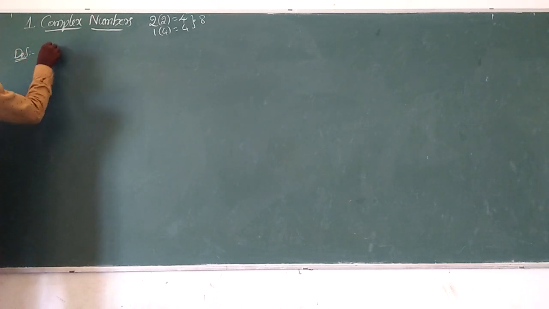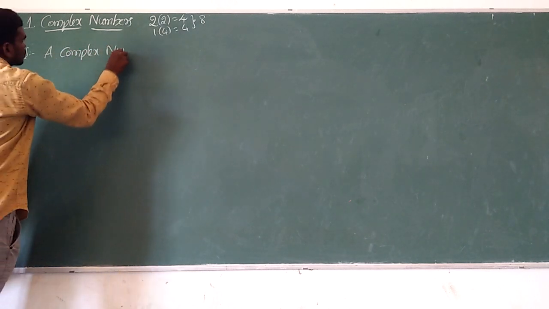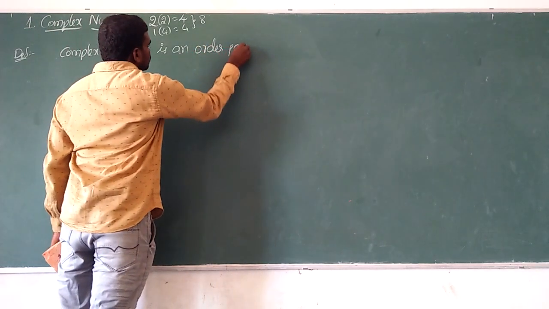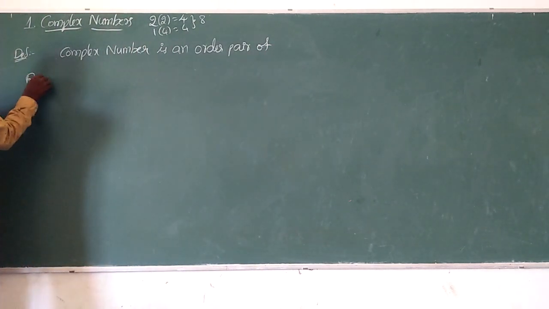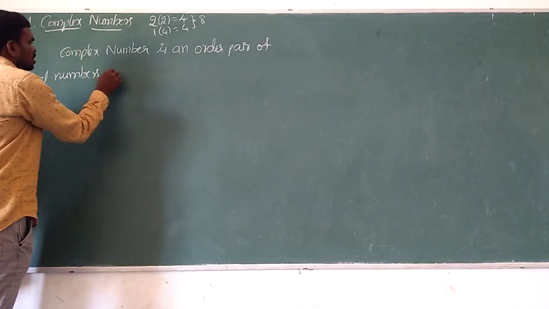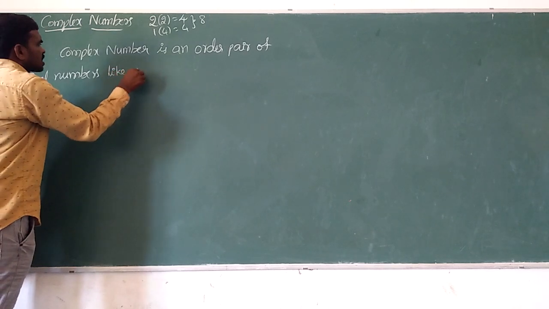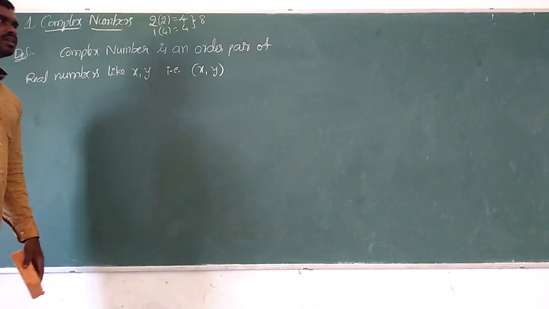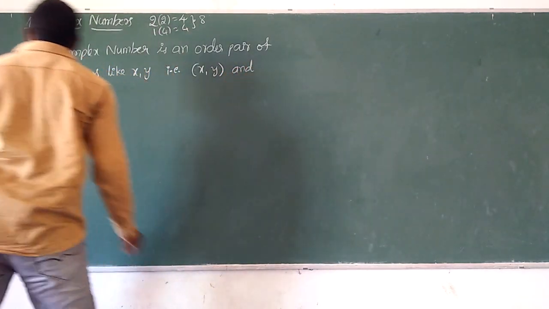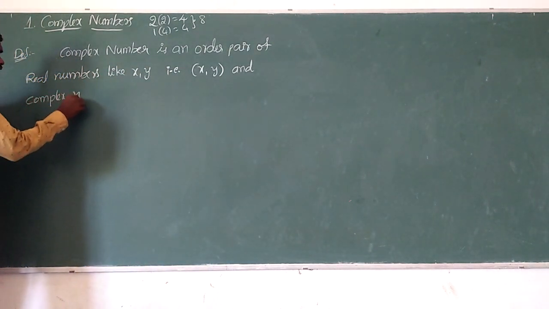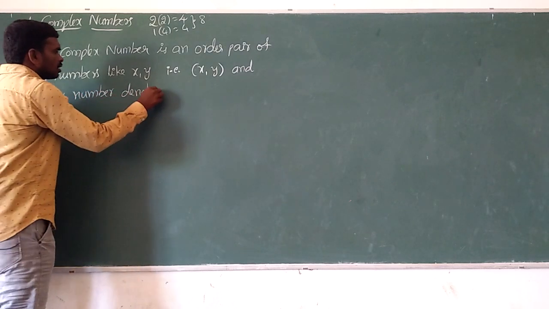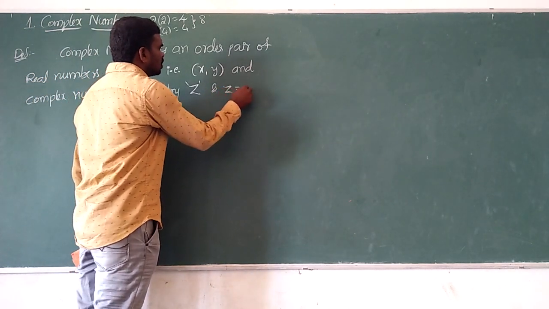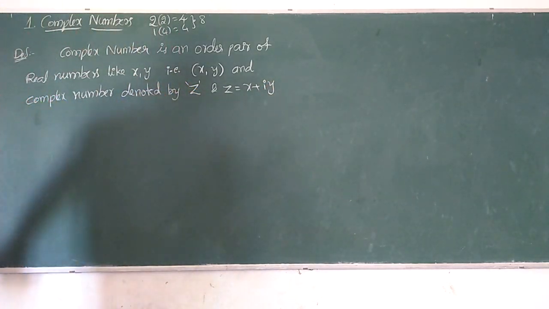Definition: a complex number is an ordered pair of real numbers, for example X comma Y, or you can write A comma B. That is, in brackets, (X, Y). A complex number is denoted by capital Z, and Z is defined as X plus iY.